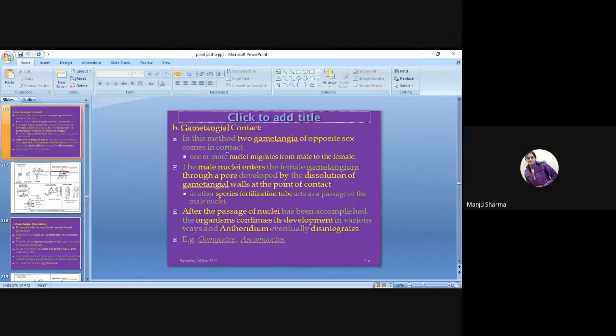So after the passage of nuclei, the antheridium becomes empty, the organism continues its development in various ways, and the antheridium eventually disintegrates. That means in this method, two gametangia of opposite sex come in contact.